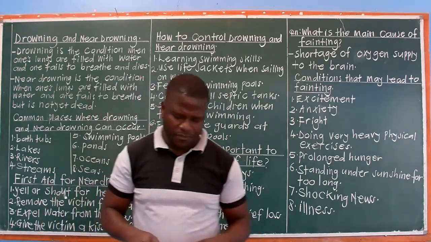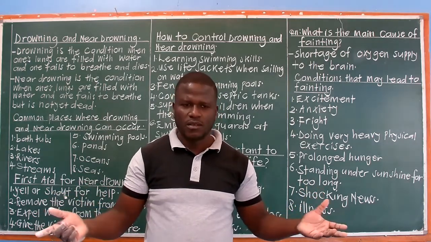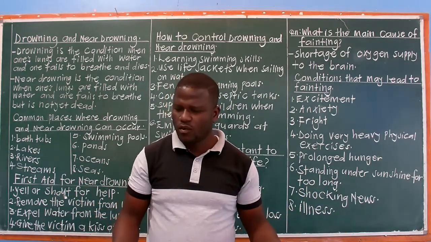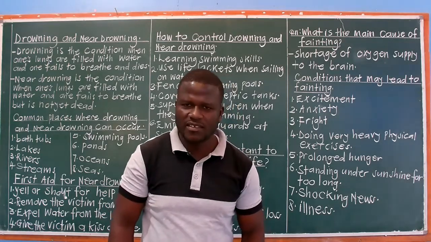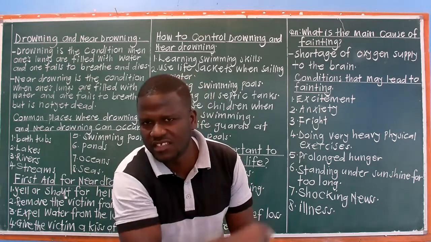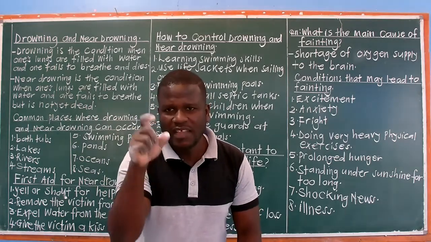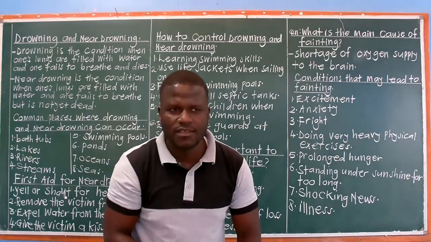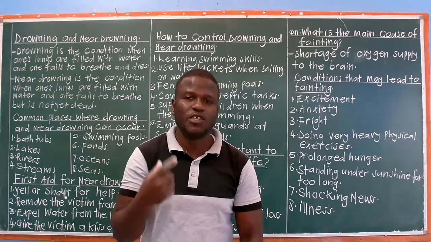Just a short time. You don't understand what's happening. You fall down and you don't know what's going on. We shall say you are unconscious, or we shall say you have lost your consciousness. So for one to be conscious, it means that person is able to understand what's happening. Like right now, I'm conscious. I'm teaching.